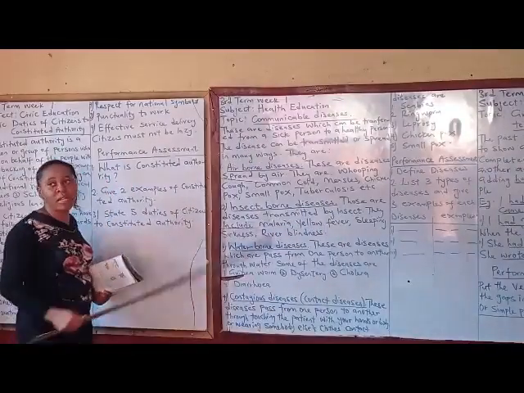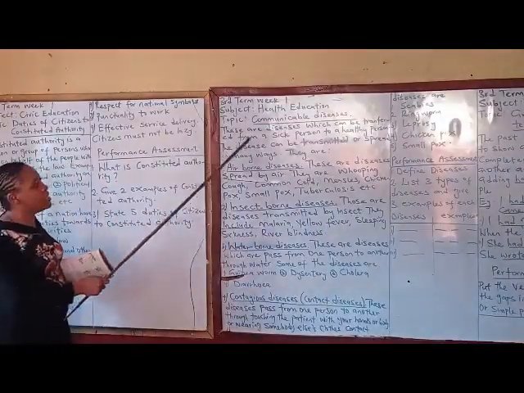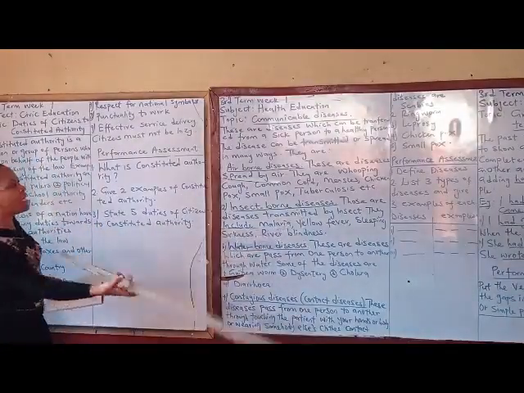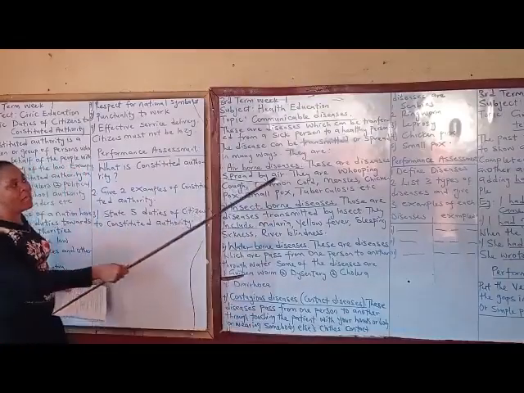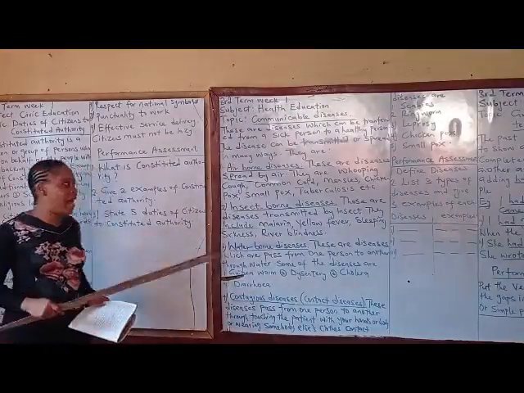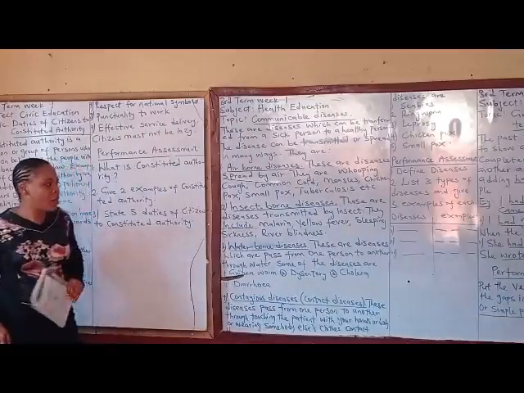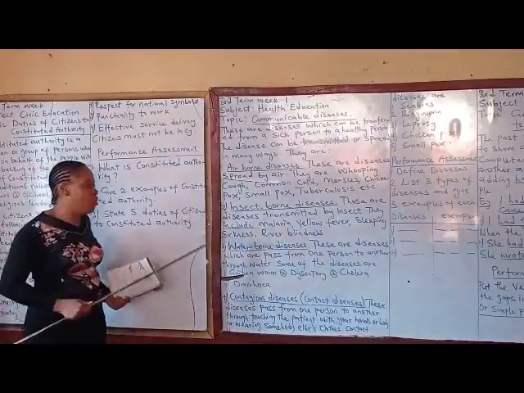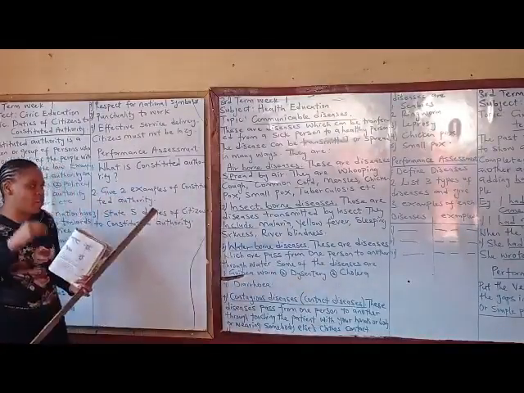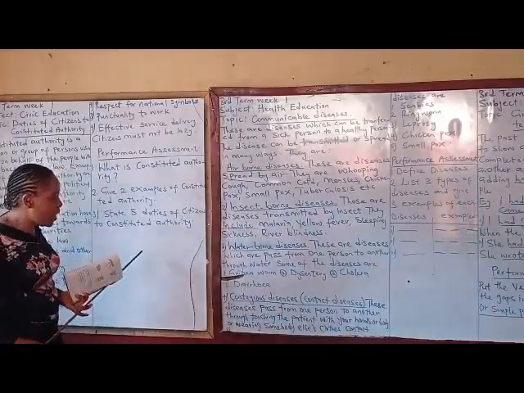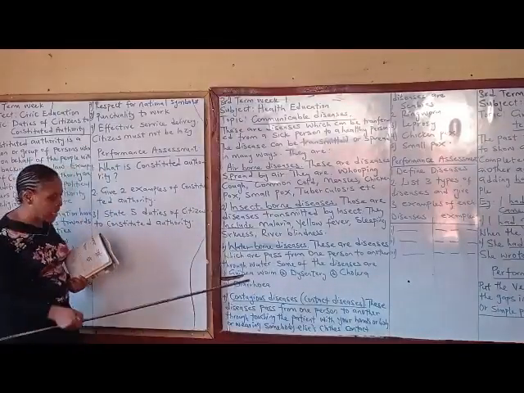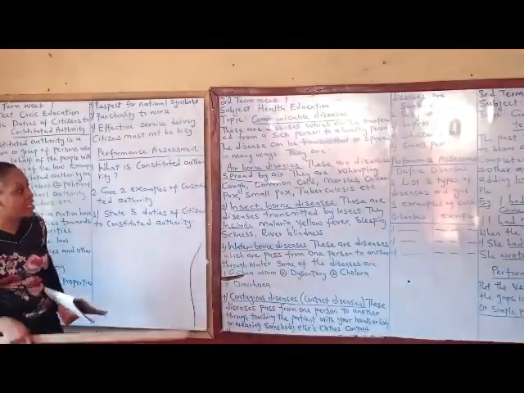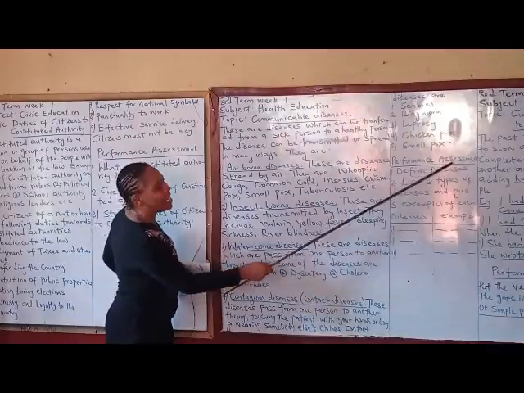So we have looked at communicable diseases. We've said that communicable diseases are diseases which can be transferred from a sick person to a healthy person. We also looked at types of communicable diseases: airborne diseases, diseases that are transmitted by air. We looked at examples. We also looked at insect-borne diseases, diseases that are transmitted by insects. We looked at waterborne diseases, diseases which are passed from one person to another through what? Water. And also contagious disease, that is contact disease. When you stay close to someone that has it, you automatically get it.